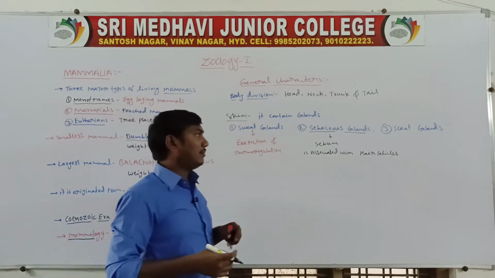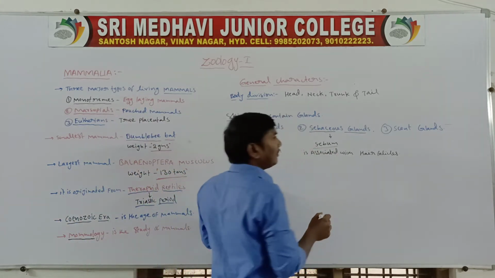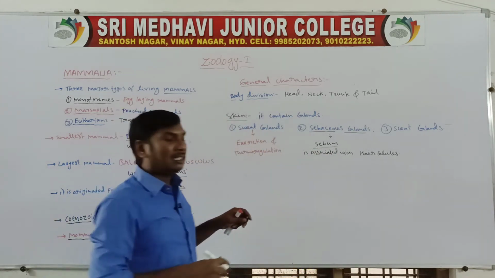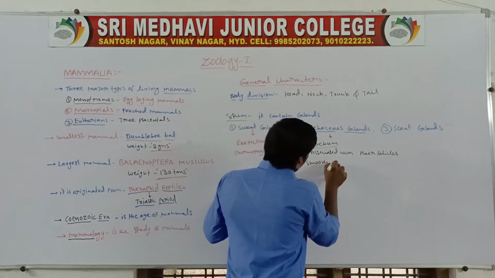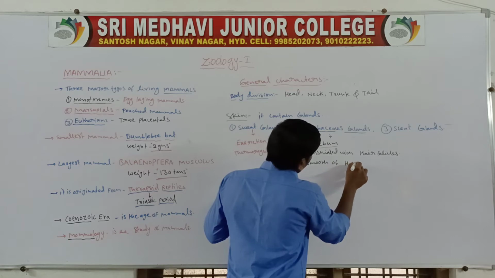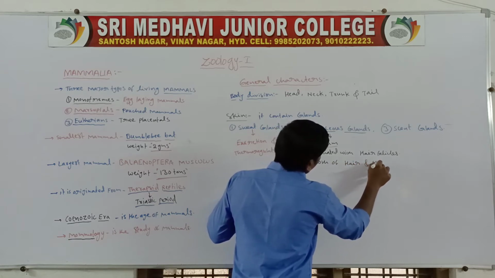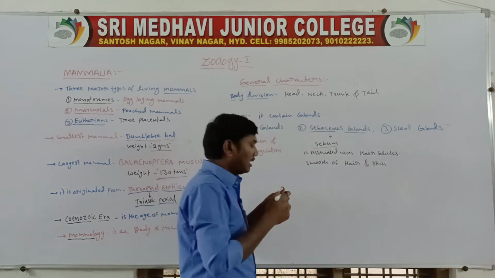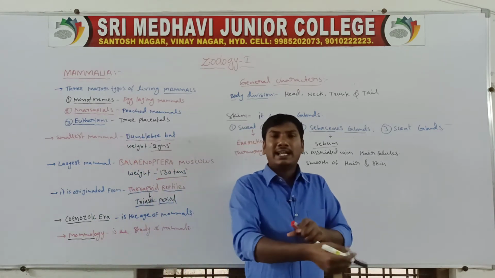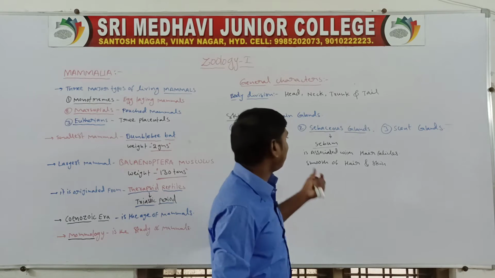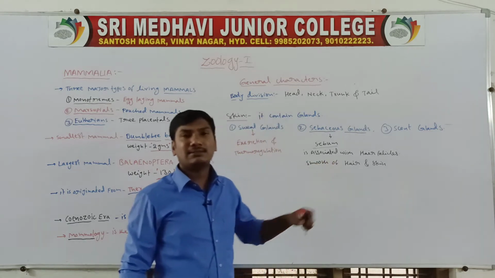This sebum helps keep hair and skin smooth. So hair is smooth and skin is smooth, with help from the sebaceous glands, which secrete sebum.